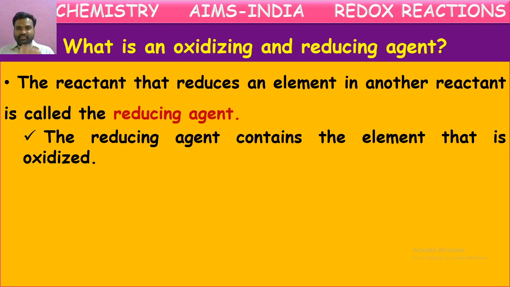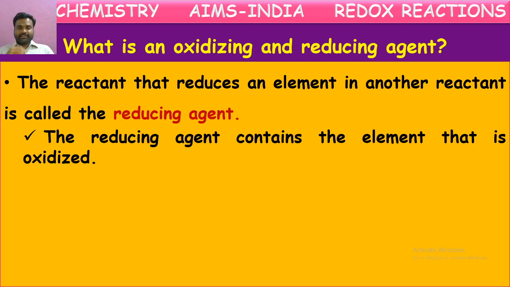For example, to understand very clearly, we can take the example sodium chloride formation from the sodium and chlorine once again. We say sodium losing electron and chlorine gaining electron. So here the loss of electrons we are telling as oxidation, gain of electrons we are calling as reduction. Chlorine is gaining electrons, hence reduced. Sodium is giving an electron to chlorine, so it is helping for the reduction of chlorine. So sodium is a helper of reduction, that we can say reducing helper or reducing agent. I think you got the point here.